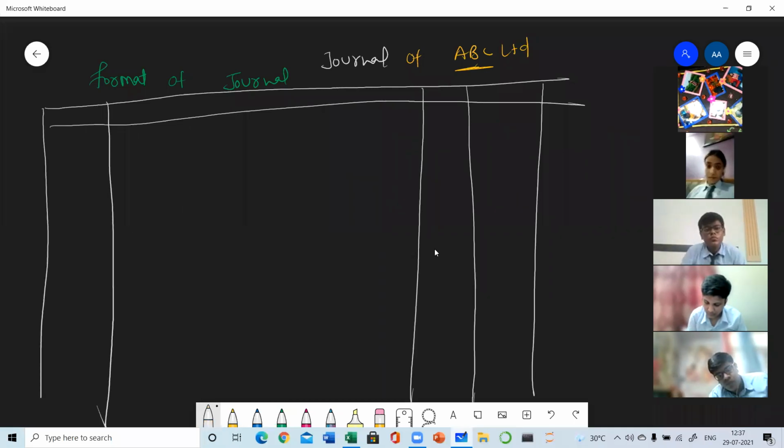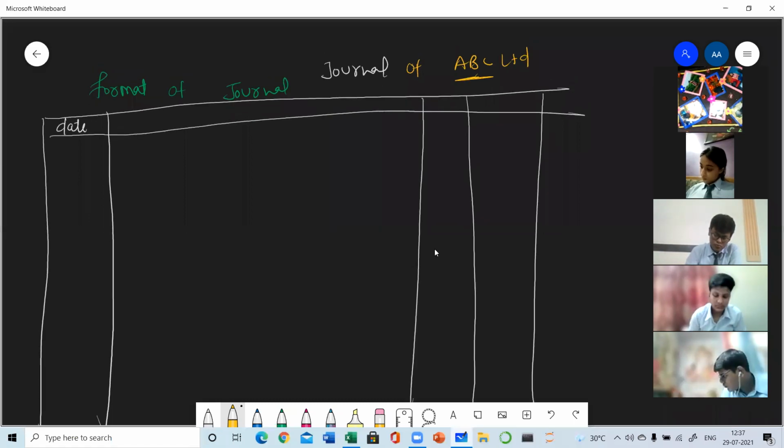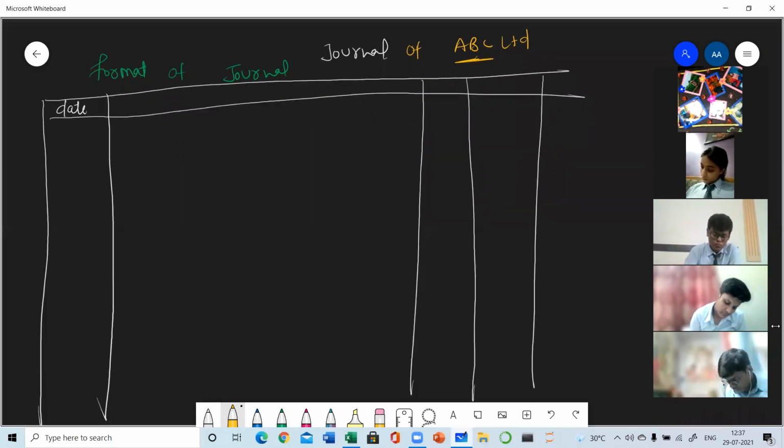This first column is always meant for date. So here you are going to write the date of transaction. If no date is mentioned in the question, then you can write here the sequence number, like number 1, number 2, number 3.